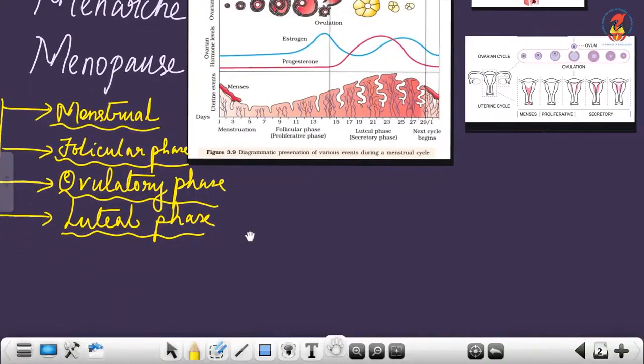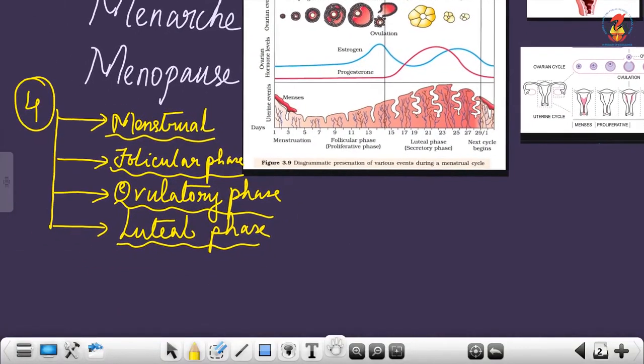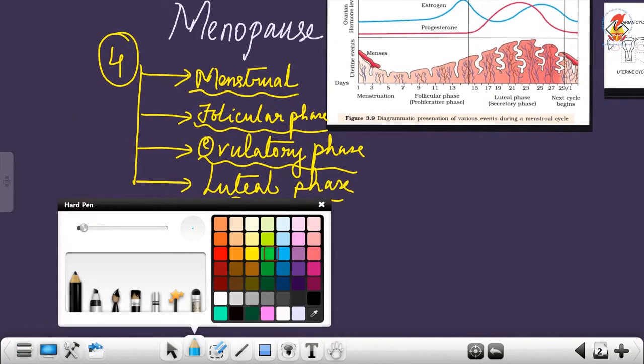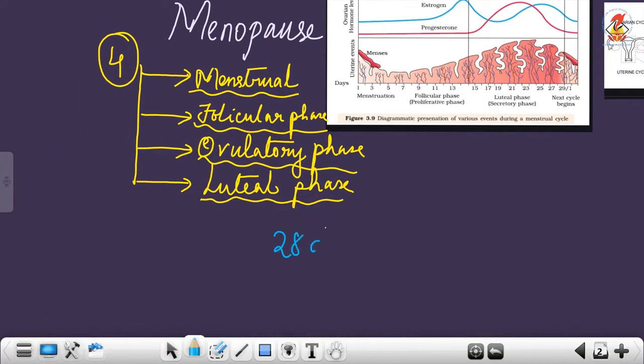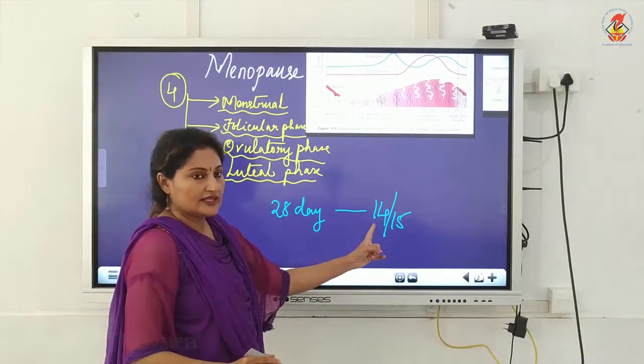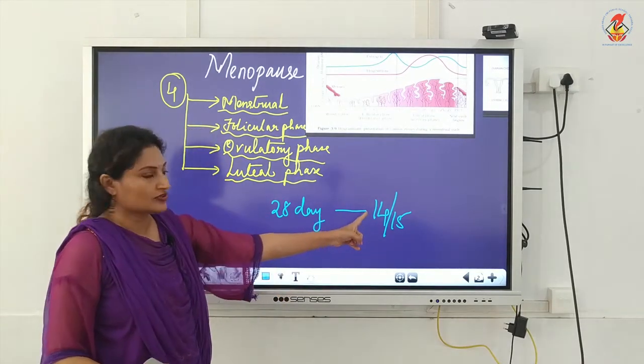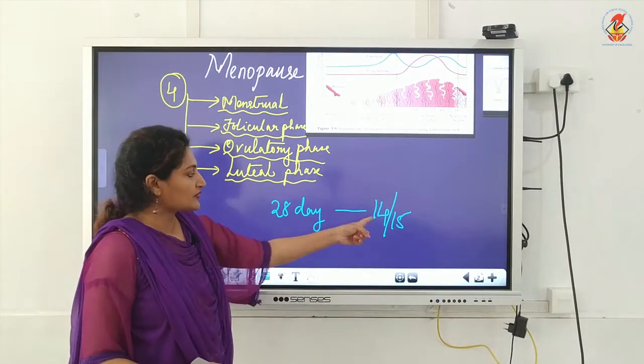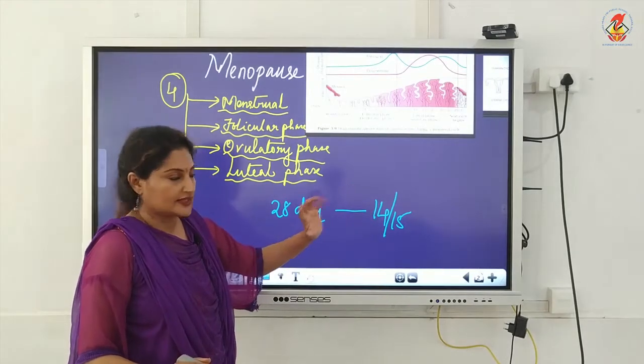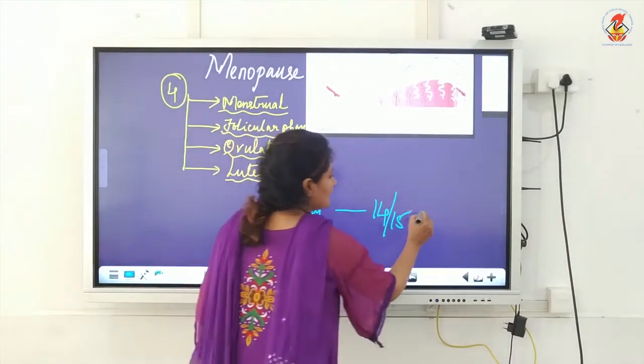Now, very importantly, in the middle of the cycle, if the cycle of that particular female is a 28-day cycle, the middle of 28 is 14. So around the 14th or the 15th day, the egg is released. It's very important to note this particular day, the middle of the cycle. At this particular day, the egg is released, and that is known as ovulation.